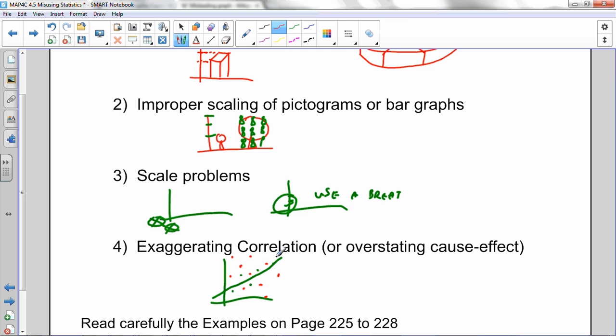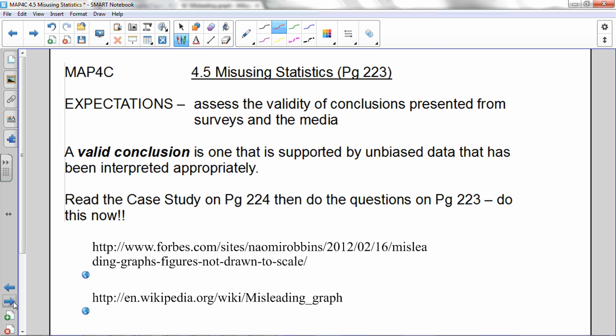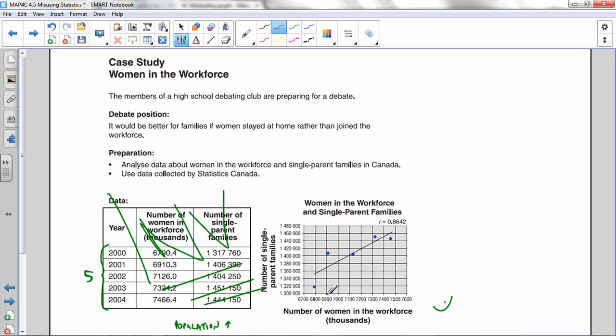That's exaggerating the correlation. Overstating cause effect would be, in the case study, they said that women in the workforce was causing the number of single parent families to go up, was causing divorce. And maybe it's the other way.